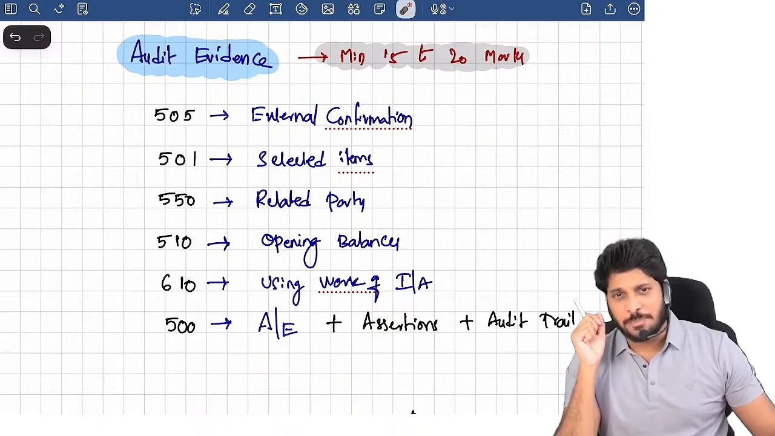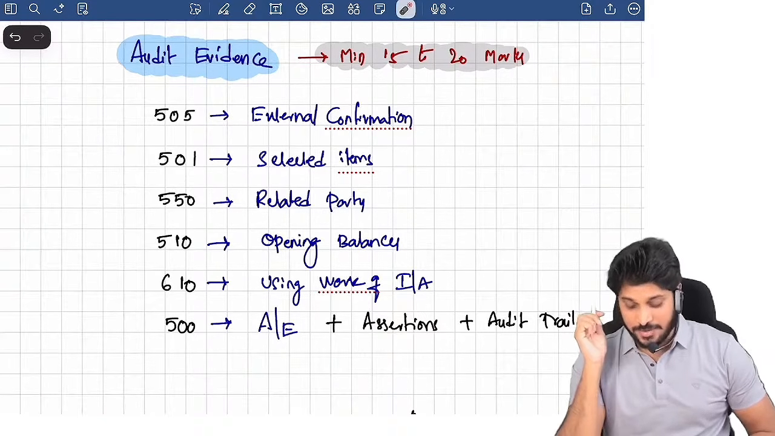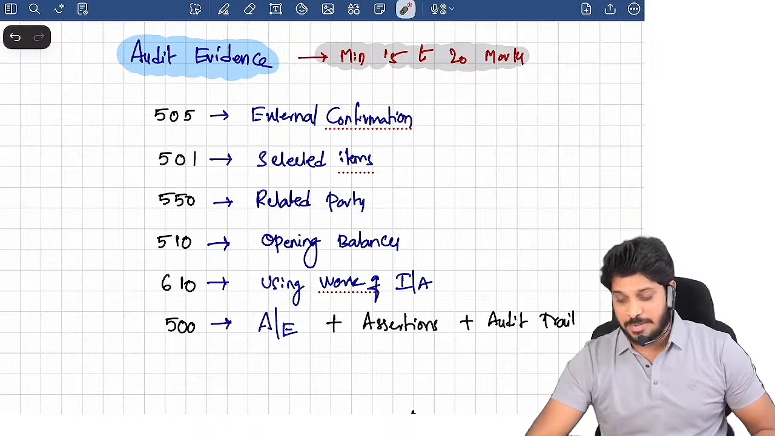So by the way, the topic I'm discussing is what? Audit evidence, where the minimum weightage is 15 to 20 marks.